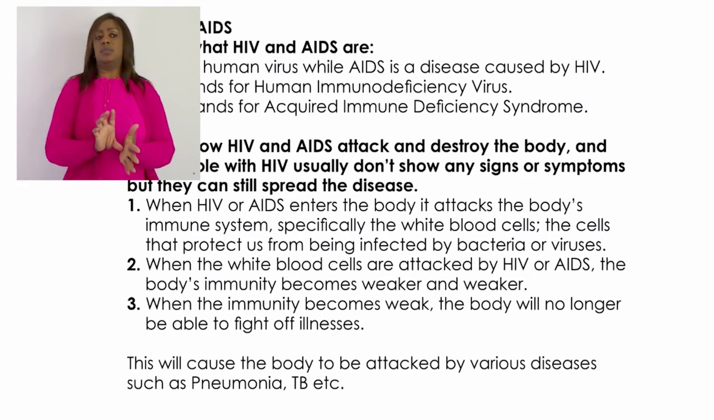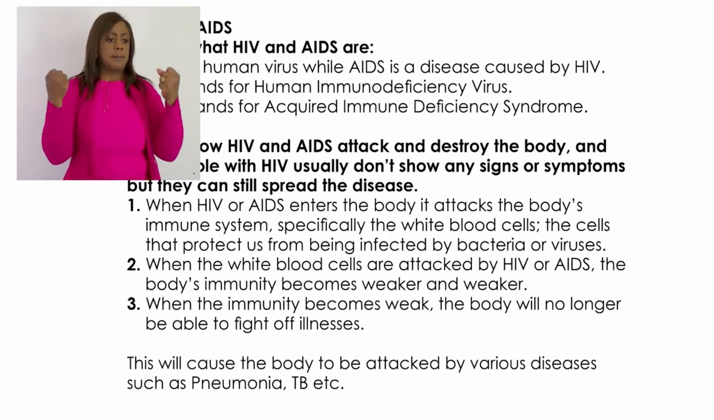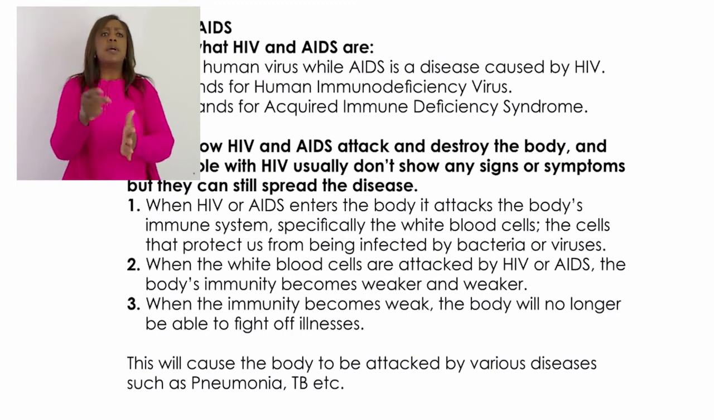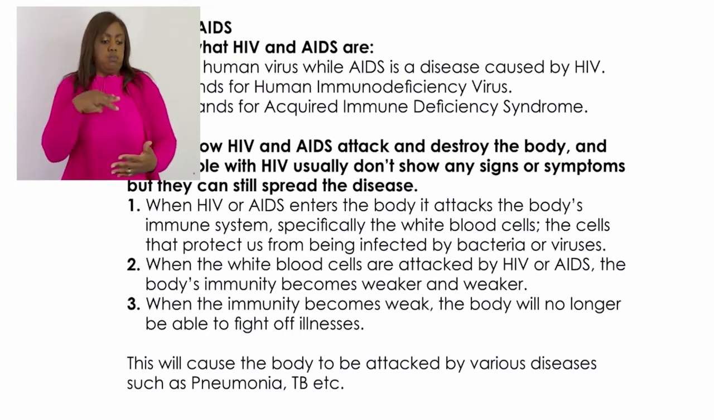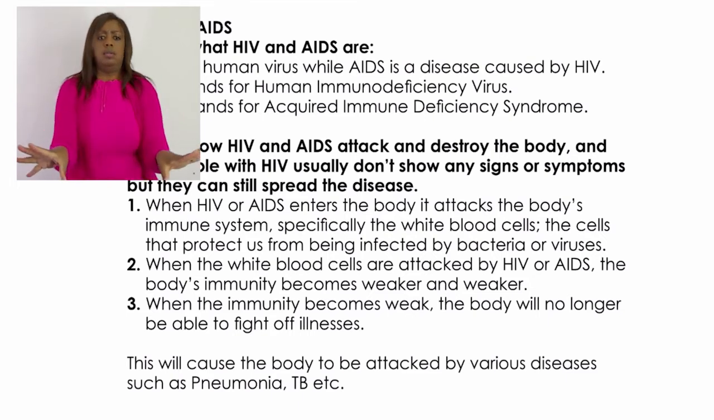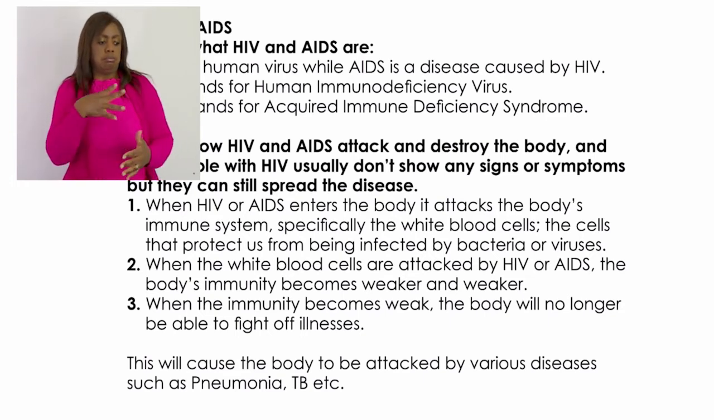Then the last thing that we need to look at today, it says that we must be able to explain how HIV and AIDS attack and then destroy the body, and that people with HIV usually don't show any sign or symptom, but they can still spread the disease. Okay, how does HIV attack and then destroy the immune system?